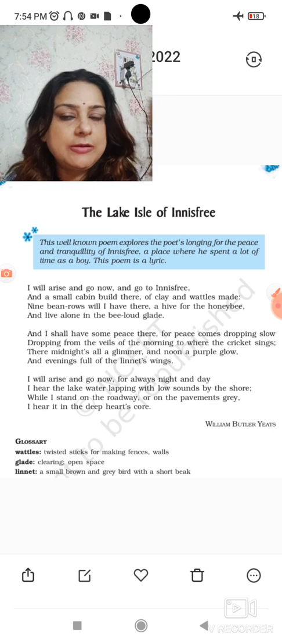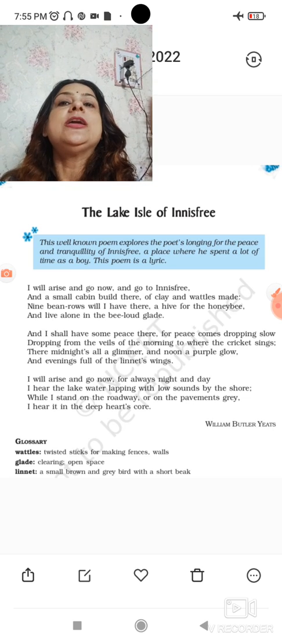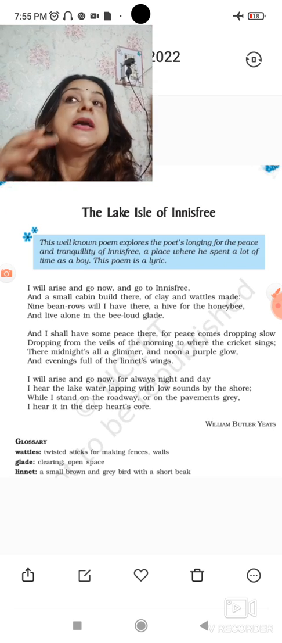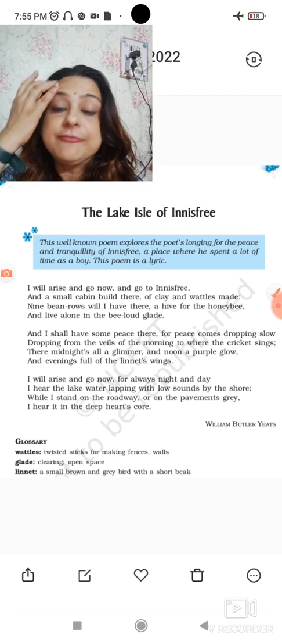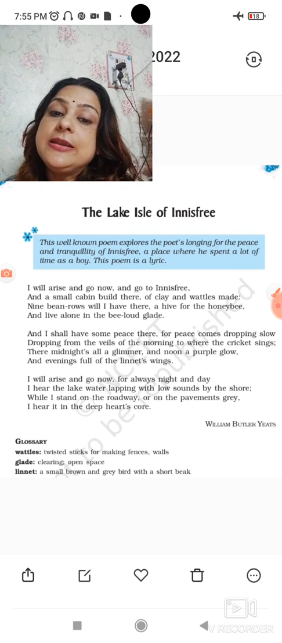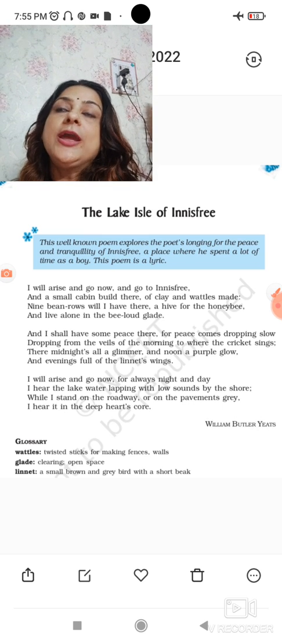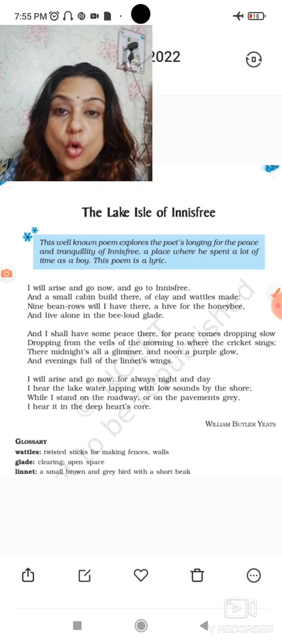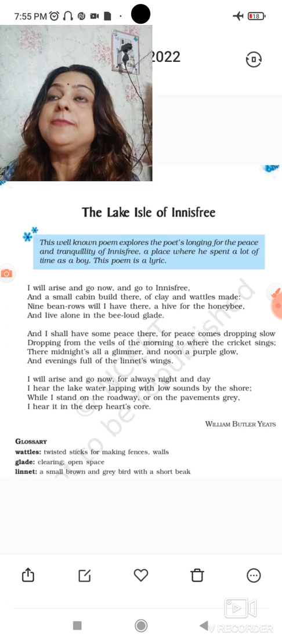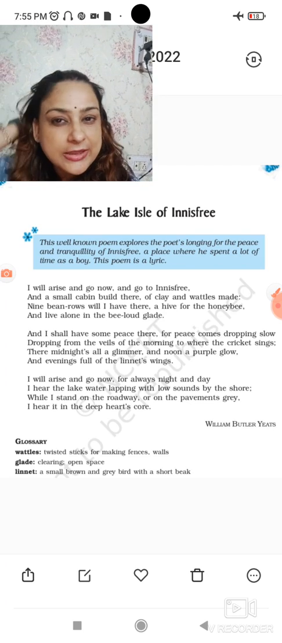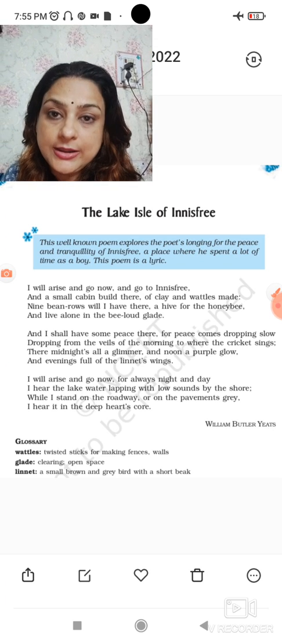He will plant there nine bean rows and a hive for the honeybee. Hive means the house for honeybees. So he will have the hive for honeybees, okay, and live alone in the bee-loud glade. What he will do, he will enjoy the noise, the sound of honeybees which will be there in the glade, means open area. So the open area outside his house will be full of the noise of honeybees, right?